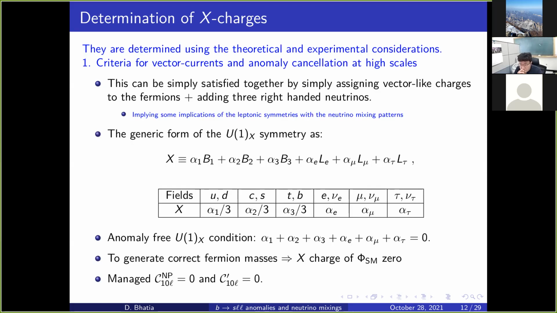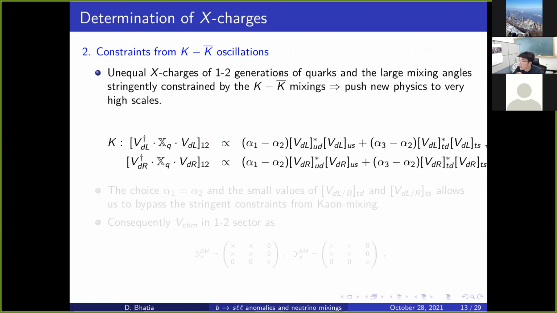The next thing is that if we start with these charge assignments, then you see we have unequal charges of first and second generation. Now that can be problematic from the K-K bar mixing perspective, because K-K bar mixing is really stringent and it pushes the new physics scale to really high scales. So in order to avoid that, we can look at how the K-K bar mixing contribution affects us. You see there is this mixing matrix, and it gets multiplied by the charge difference of the first two minus the charge difference of the third and second, and there are these mixing angles involved.